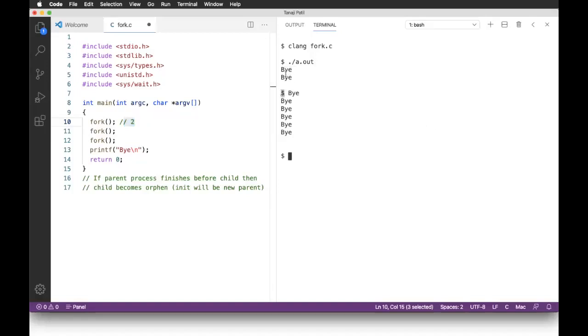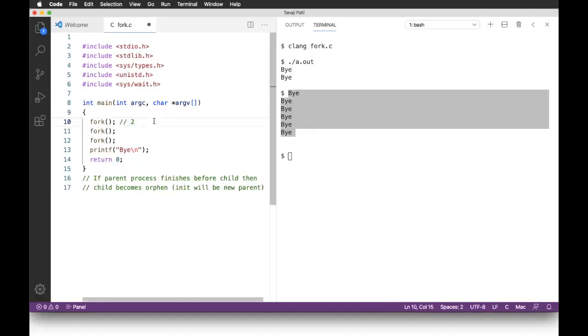So this is by one child, this is by the parent, and this is by all the children further. So here on line number 11, 2 processes will execute this. So how many processes will be created here? Already 2 are there, and they will create 2 more processes. Getting it now? So 2 plus 2 is 4. That means this statement will be executed 4 times. So already 4 are there, and this will be executed 4 times. So 4 plus 4, it becomes 8.